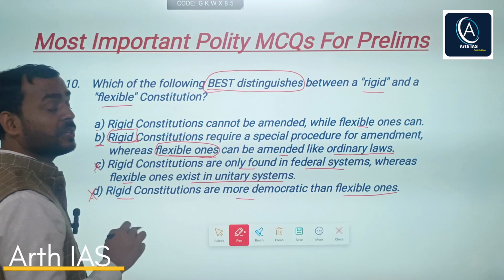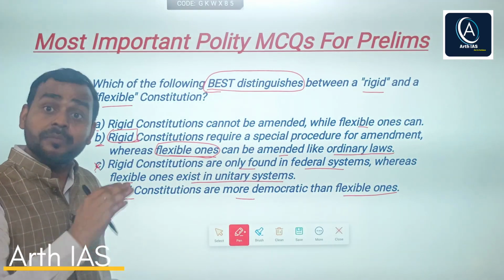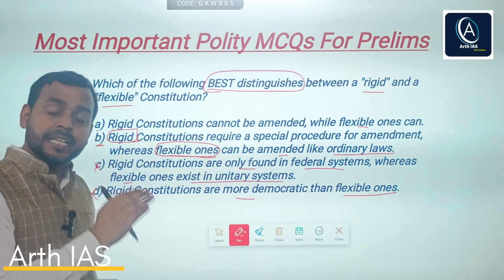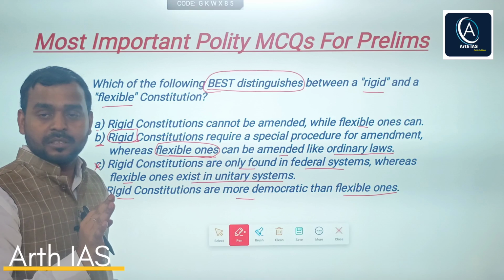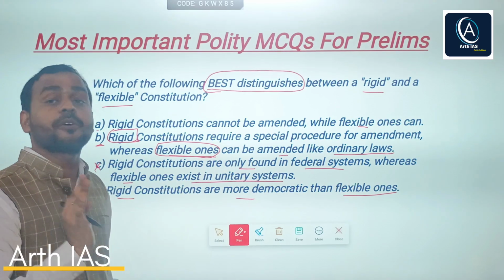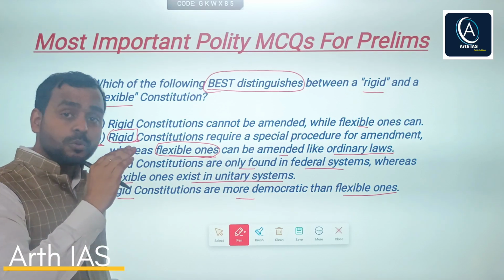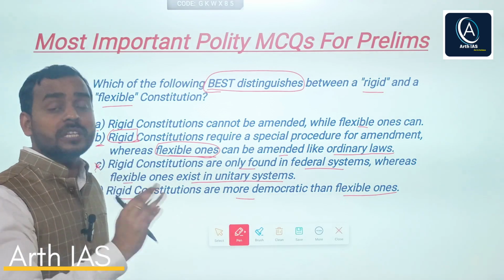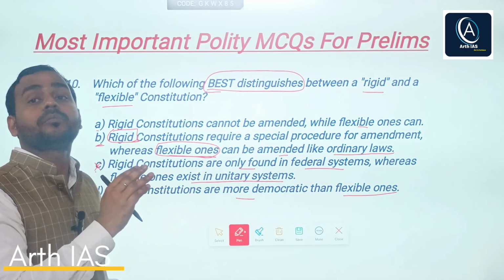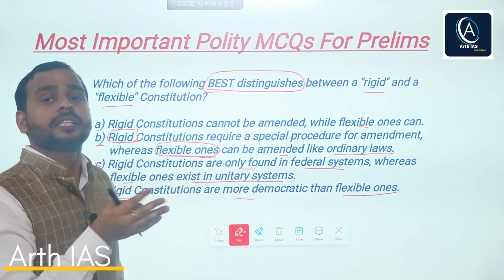D says rigid constitutions are more democratic than flexible ones. No, actually, a democratic constitution should be flexible, not very flexible, but flexible, not very rigid. That's why India has a blend of both. Some of its provisions can be amended by simple majority, because India is a democratic republic. And to uphold the constitution's foundational principles or basic structure, some provisions can be amended by a rigid procedure, that is special majority.